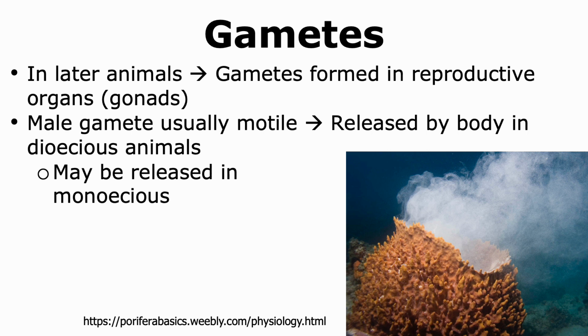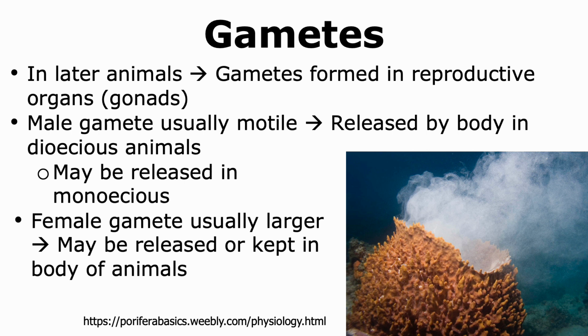This is not true for all monoecious animals, especially those that are going to demonstrate self-fertilization. On the other hand, the female gamete does not tend to move and hence is not motile, but is usually larger in structure. There are certain cases where it can be released into the environment, and there are other scenarios where the animal decides to keep the female gamete within their body.